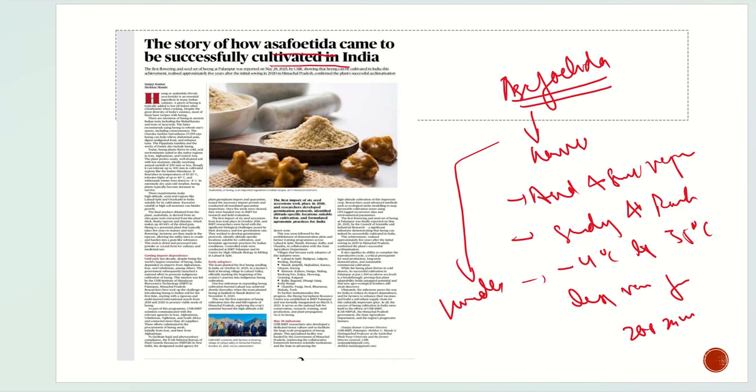It has antibiotic properties, and it is mostly grown in the areas of Afghanistan and Iran. So this much information is enough for you to crack any question related to asafoetida. And on another slide we have formulated a question. Let's try to solve it.